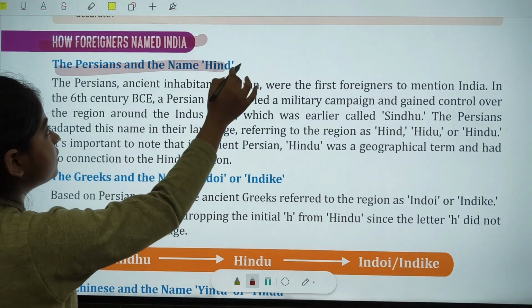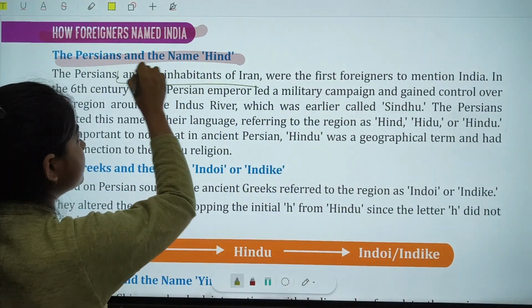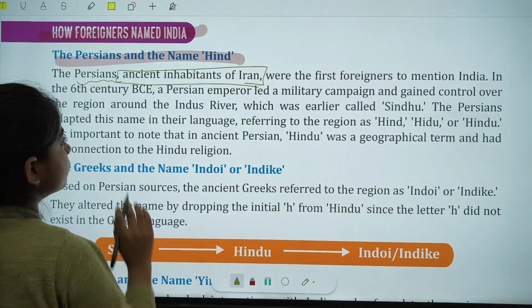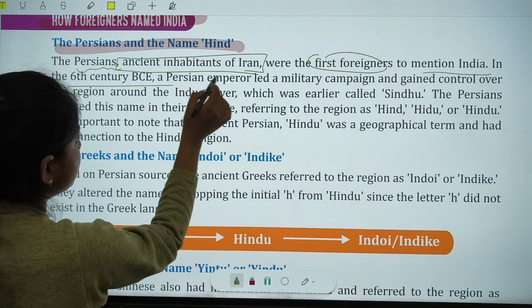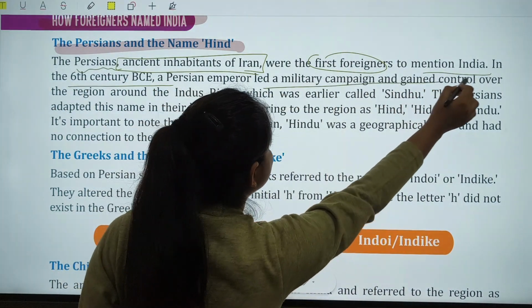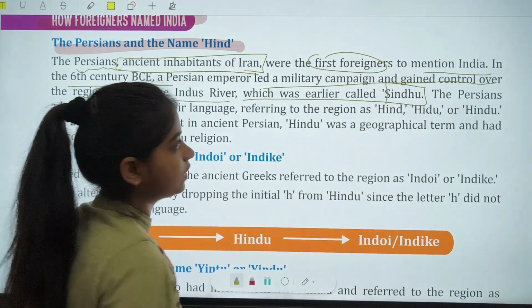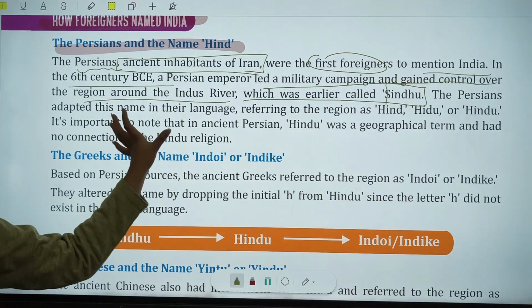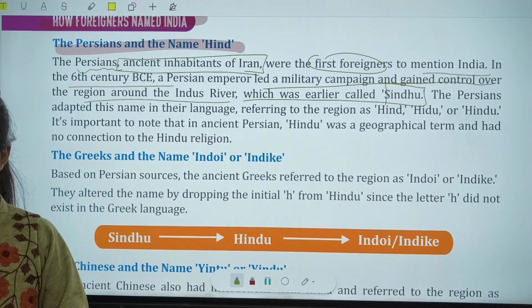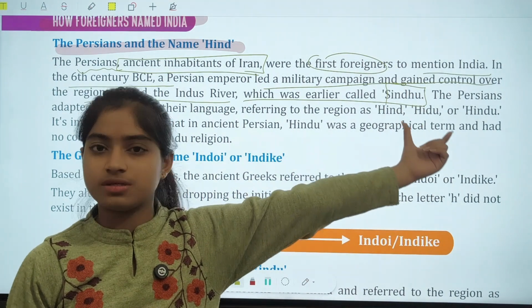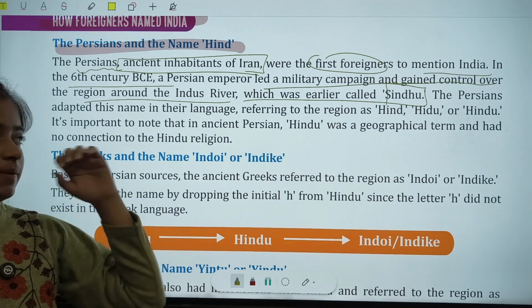First, the Persians and the name Hind. The Persians, the ancient inhabitants of Iran, were the first foreigners to mention India. In the 6th century BCE, a Persian emperor led a military campaign and gained control over the region around the Indus River, which was earlier called Sindhu. That means when the Persians came to India, they gained control over parts of the Indus River, which was earlier known as Sindhu. Sindhu is a Sanskrit word which means the Indus River.